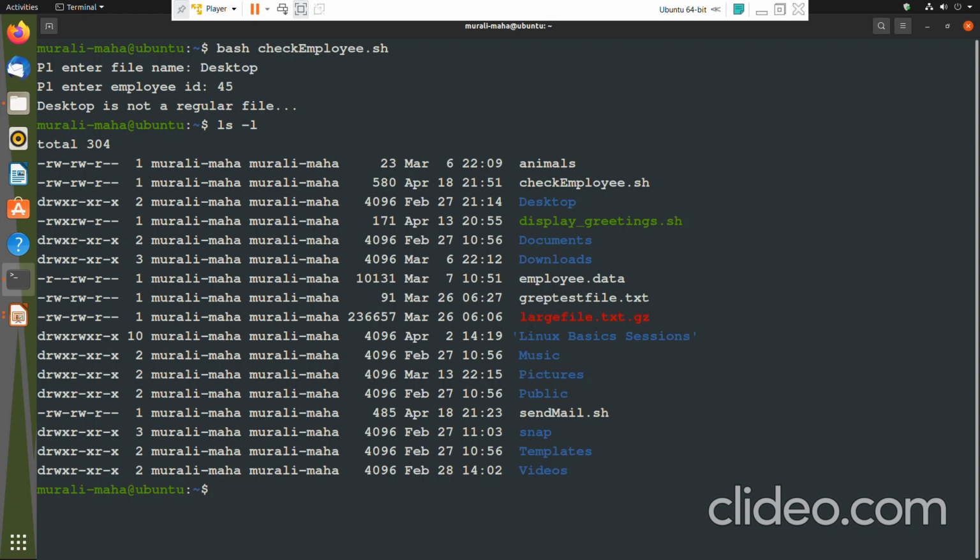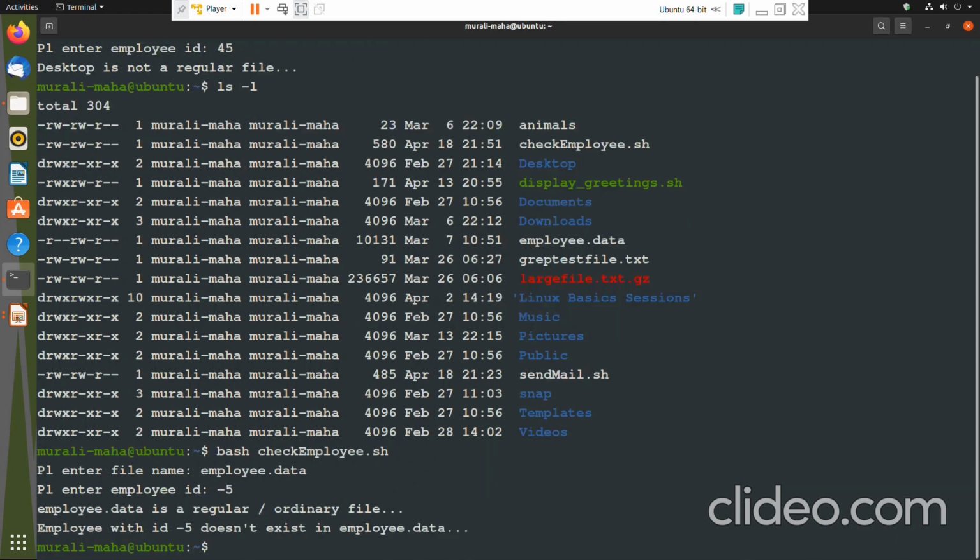So that aspect we have checked, and another aspect is, enter the file name employee.data, enter the employee ID -5. Employee.data is a regular or ordinary file, but the employee with ID -5 doesn't exist in employee.data.